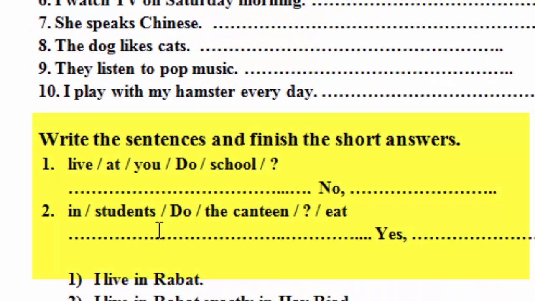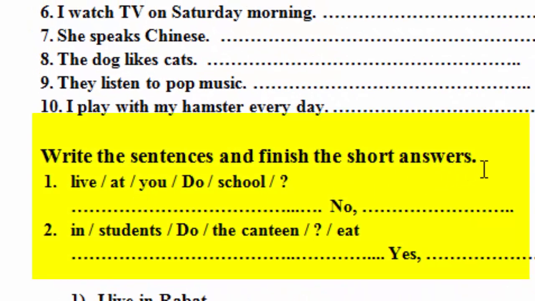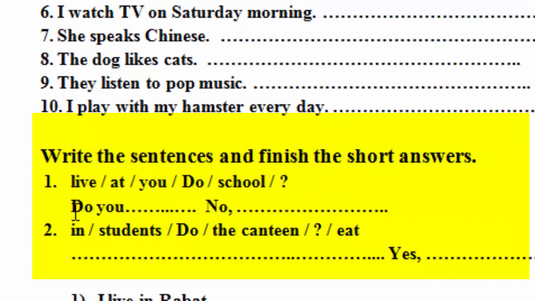The third one, write the sentences and finish the short answer. Live, at, you, do, with a capital letter. That means the first word I start with is do. Here I can say, do you live at school?